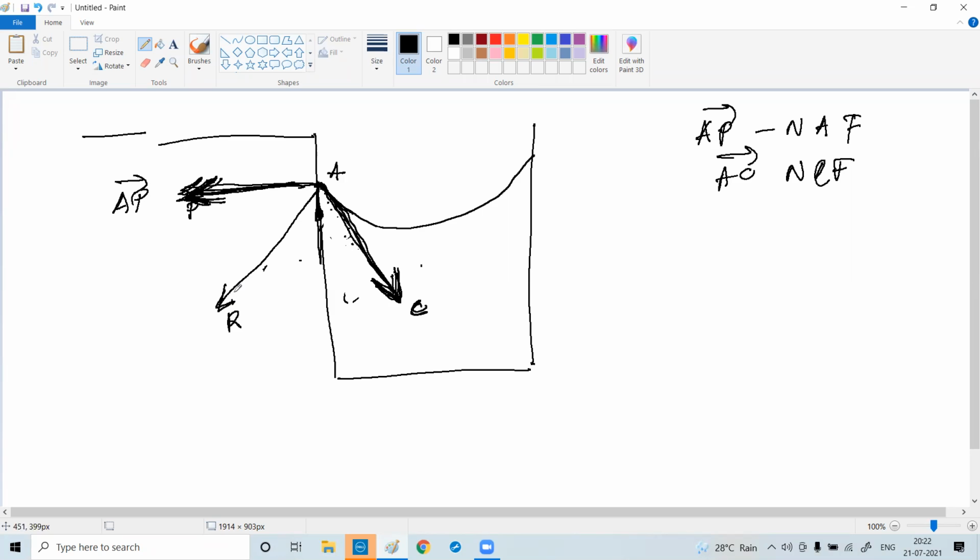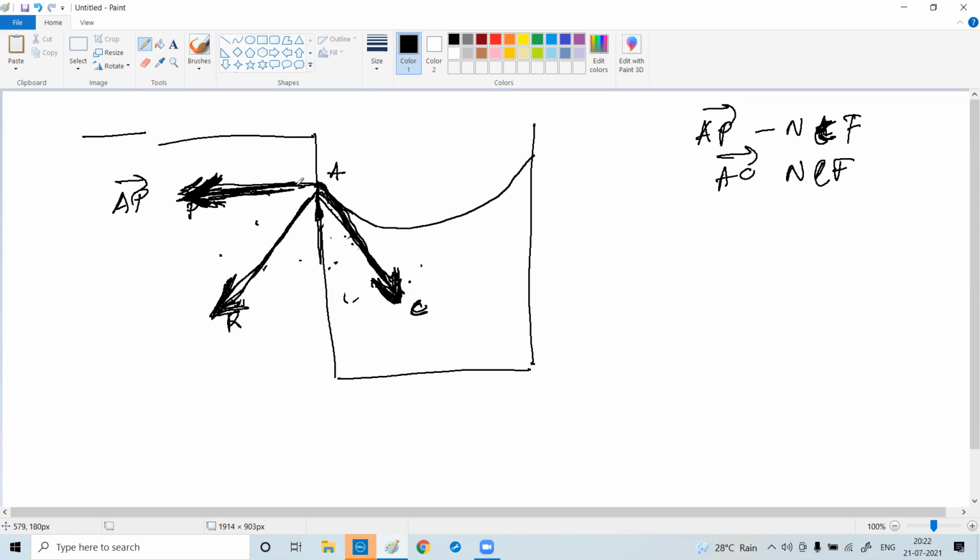Understood? See, AP is the net cohesive force between solid and solid, AC is the net cohesive force between liquid and liquid, and AR is the net adhesive force between solid and liquid molecules. Did you understand, guys? Is it clear?